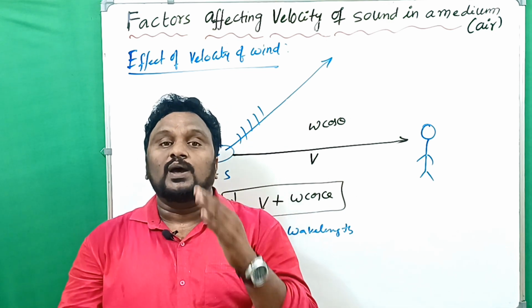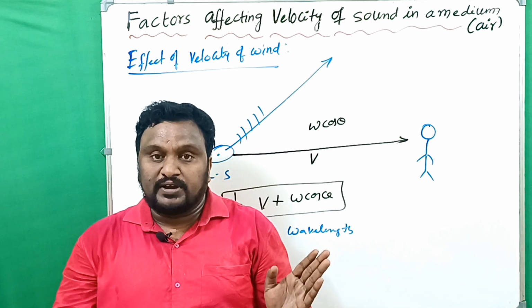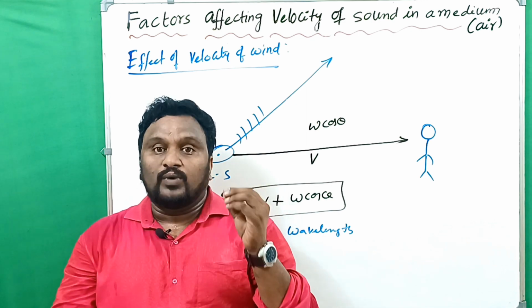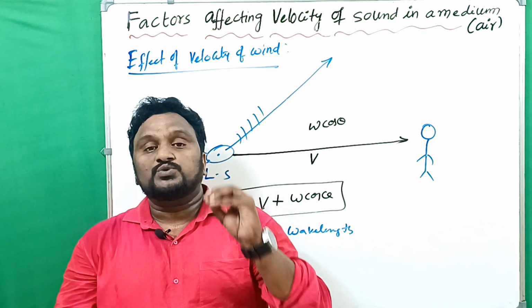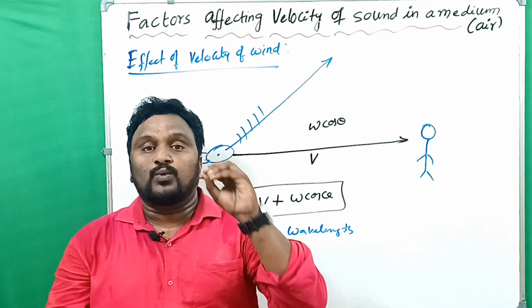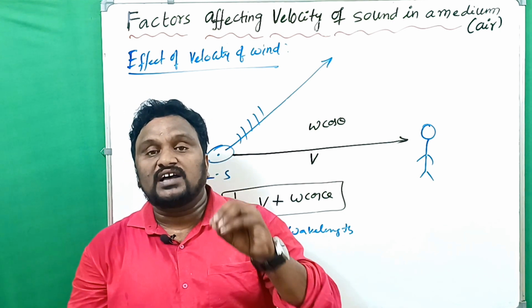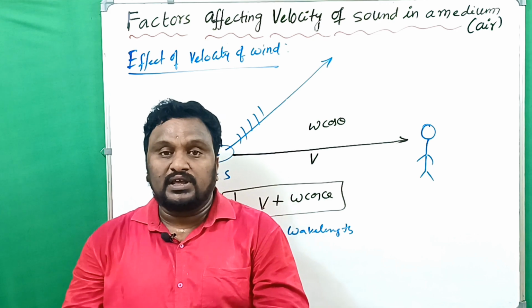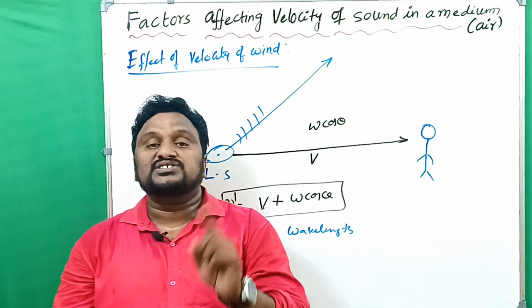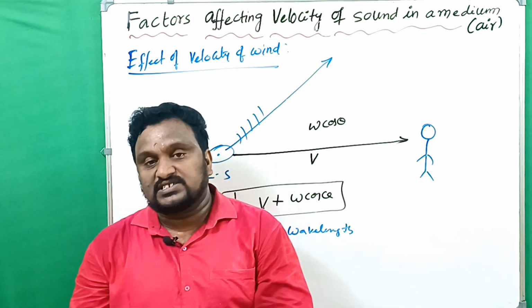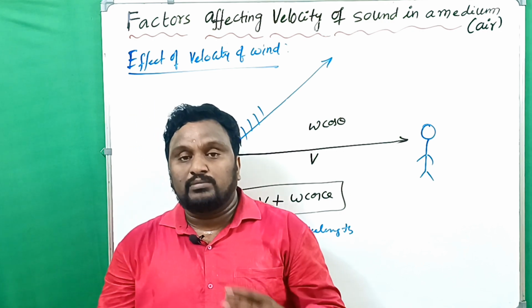And the next thing is the effect of wind speed or wind velocity. When the wind tries to bring the medium particles in one particular direction, then the resultant velocity should be written as the sum of the velocity of sound and the velocity component of the wind velocity. So these are the things you have to remember.